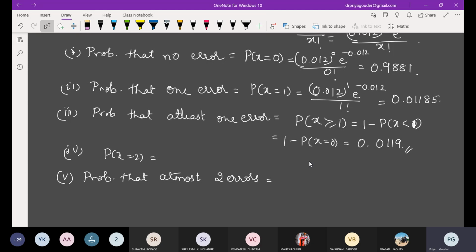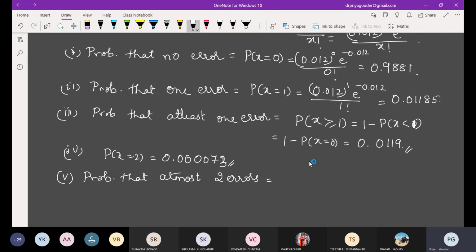Again you are getting 10 raised to? Yes, ma'am. What is the value then? 10 raised to minus 5. Minus 5 means give the 4 zeros there. 0.0000 7 to 9. Okay, 7 to 9. Even if you write 7 to 9 also okay. So there is less probability for this thing to happen.